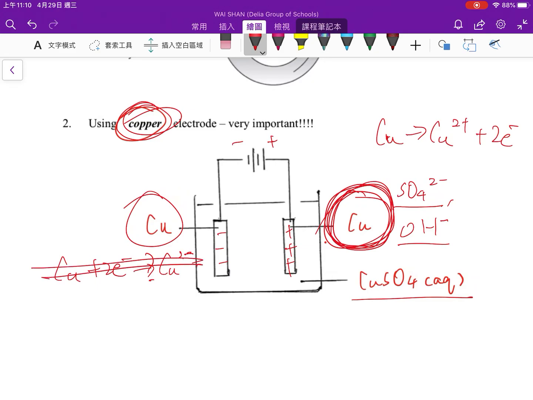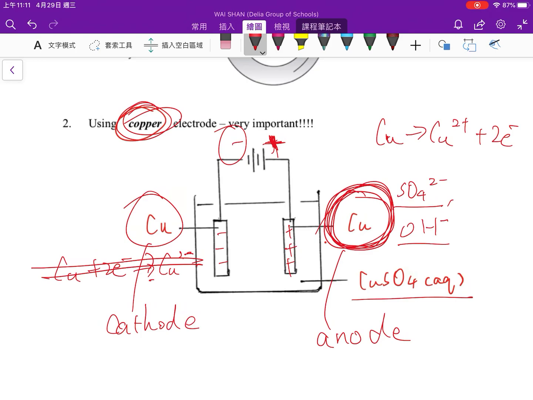No. So it will not have any effects on the results of electrolysis. Only when it is connected to the positive electrode of the battery, then it will have an effect. When it works as an anode, it will affect the result. When it is the cathode, connected to the negative of the battery, it will have no effects.